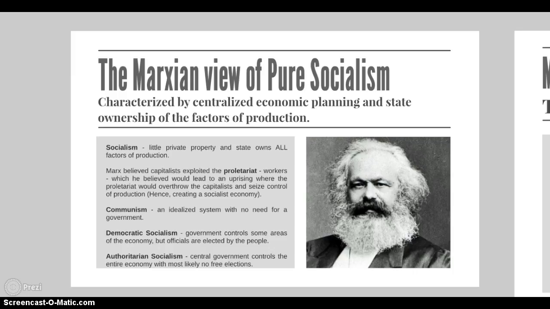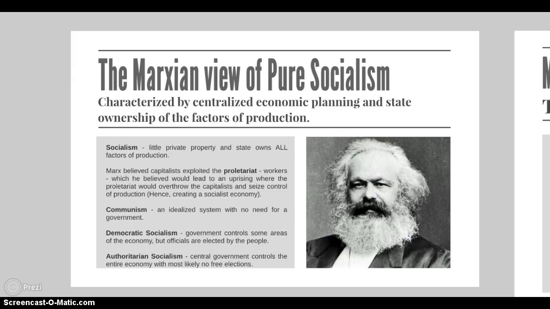In a nutshell, Marx believed that the proletariat would lead an uprising in which they would overthrow the capitalists and seize control of production, which would create a socialist economy. He also believed that that would lead to communism, an idealized system with no need for government.